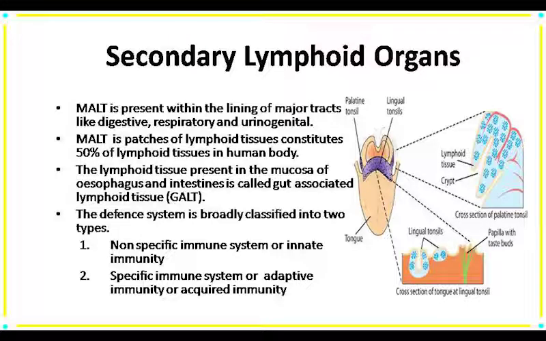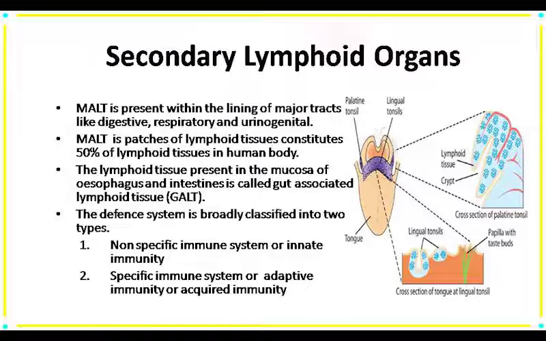MALT is present in the lining of major tracts like the digestive, respiratory and urinogenital tract. Actually, MALT is the inner lining or mucous membrane which contains patches of lymphoid tissue, and MALT consists of 50% of lymphoid tissue in the human body. The inner mucosa lining of the esophagus and intestine also contains patches of lymphoid tissue, and that is particularly known as gut associated lymphoid tissue.